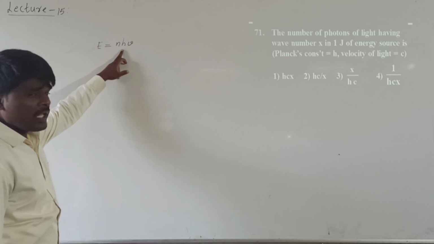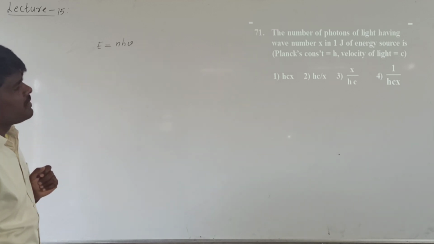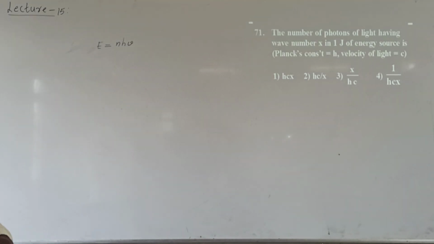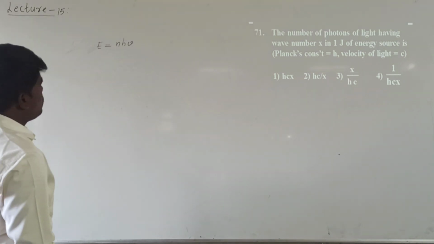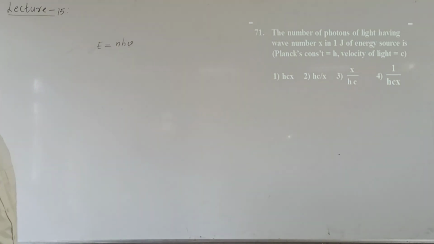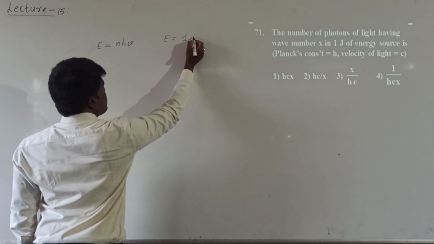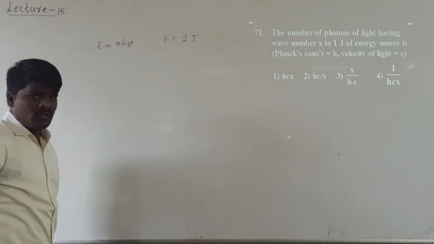h is Planck's constant, nu is the frequency. Now what is he asking? The number of photons of light having wave number x. So we can substitute this. He is asking about wave number. What is nu here? Nu is frequency, but we have to take the wave number here. The energy has been given. What is the energy? He has given the energy as 1 joule.